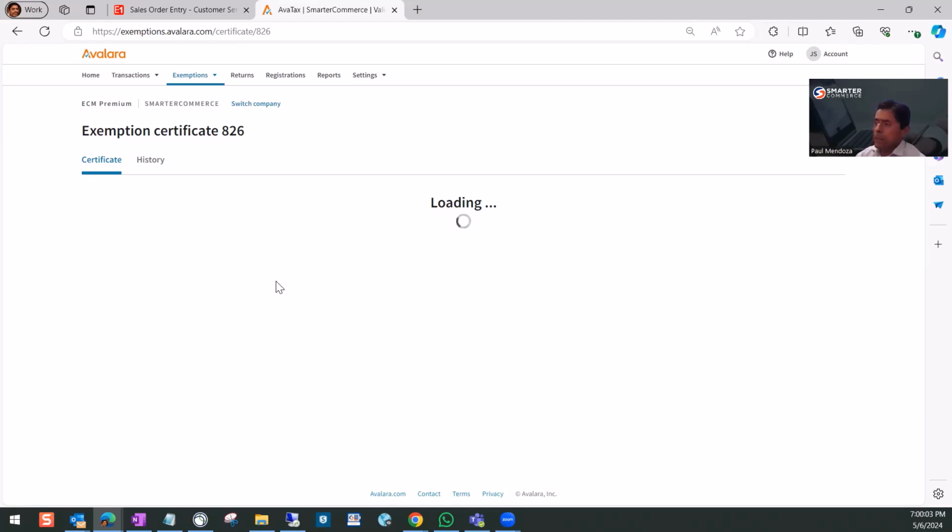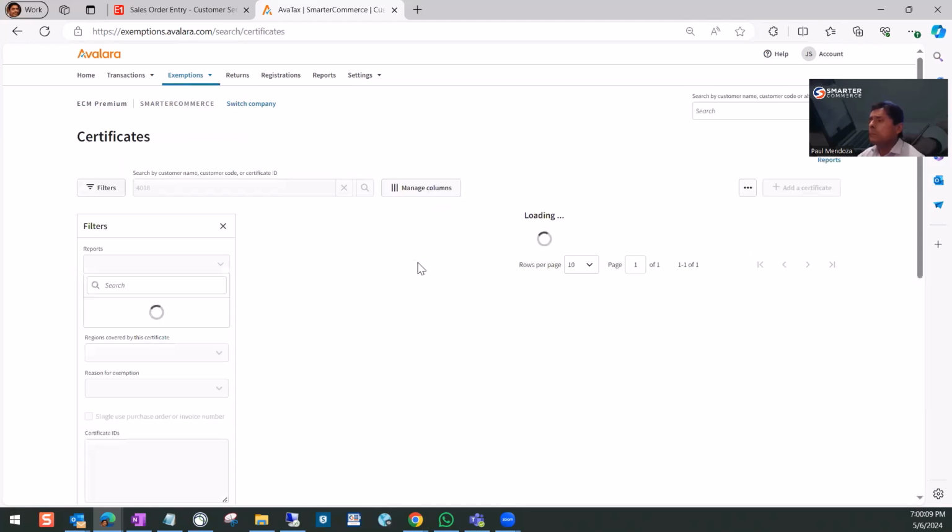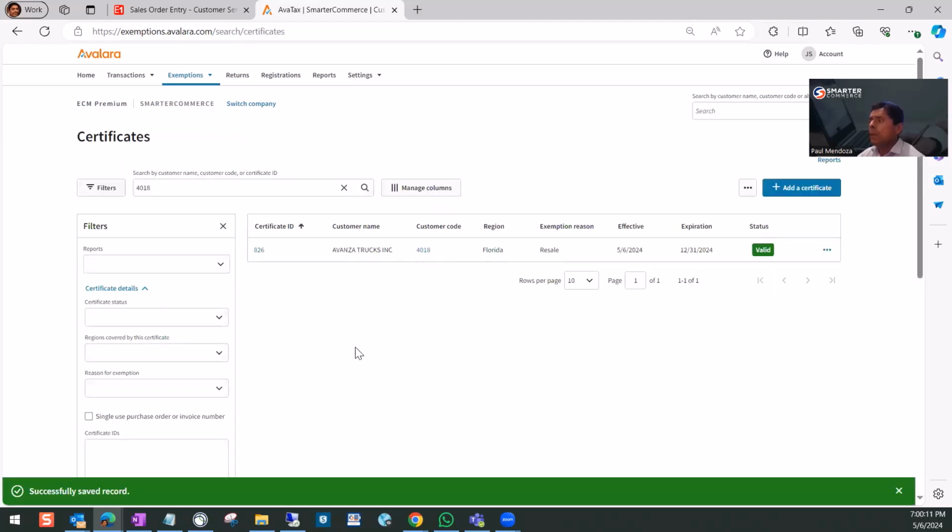Perfect. Now for this customer, Advanced Trucks 4018, we have a valid certificate just for the region of Florida. Let's go back to the order entry.